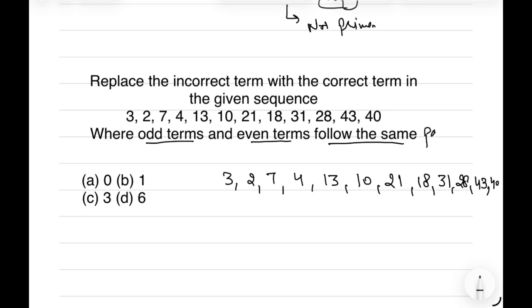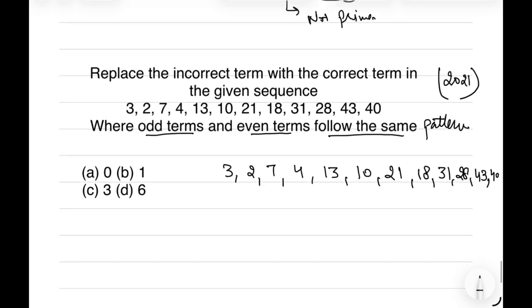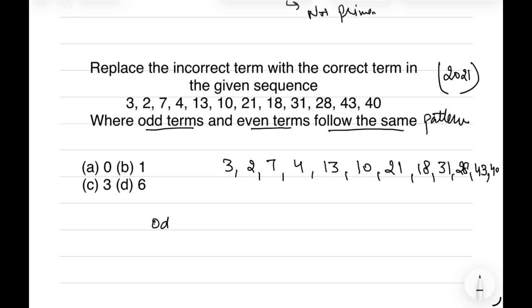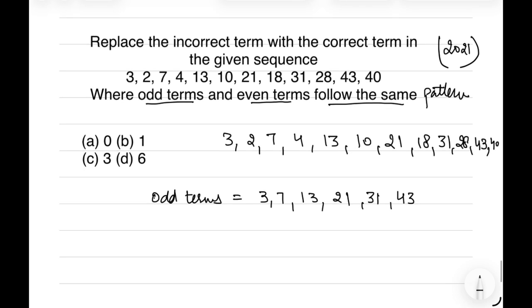That is, every odd term, that is at the 1st, 3rd, 5th, 7th and 9th places, if they follow a pattern, the same pattern is followed by the terms at the 2nd, 4th, 6th, 8th and 10th positions. So we'll bifurcate the odd terms and the even terms. Odd terms we have are 3, 7, 13, 21, and next we have 31 and 43. And even terms we have are 2, 4, 10, 18, 28 and 14.